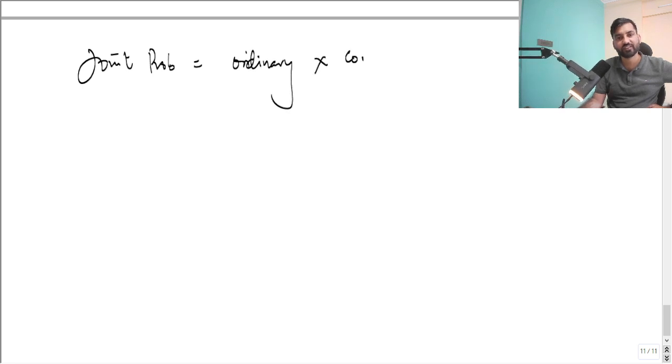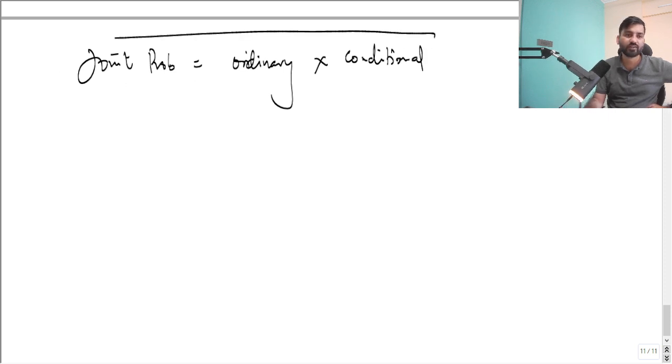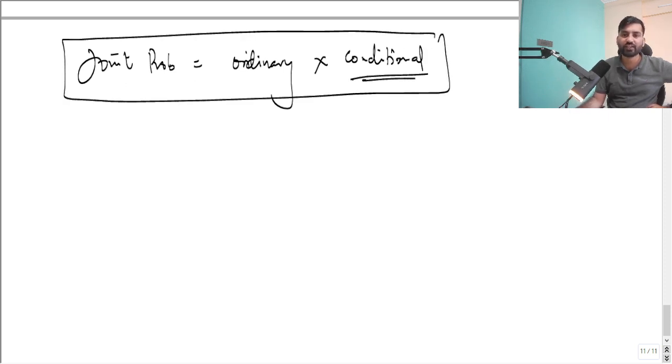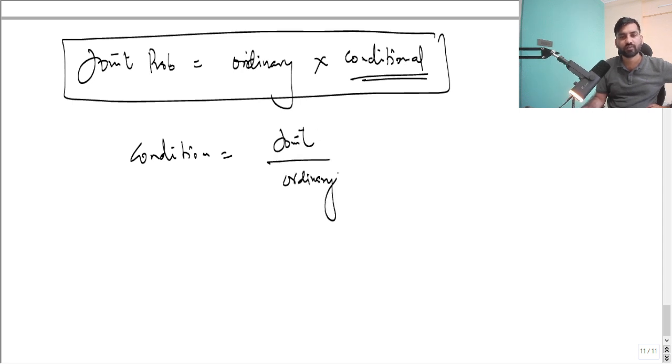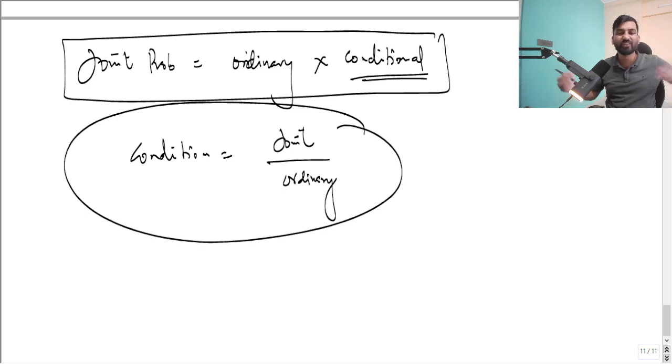And if you want to find the joint probability, the joint probability is nothing but the ordinary probability times the conditional probability. And if you want to find the conditional probability, it is going to be joint upon ordinary. These are some basic concepts that you should know.